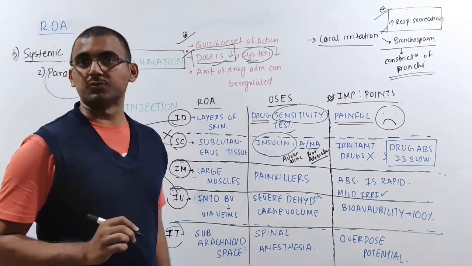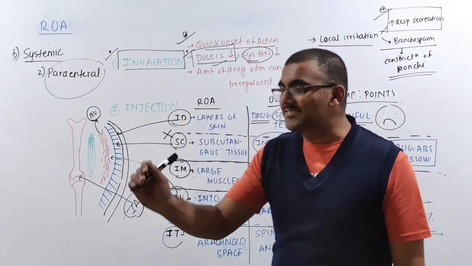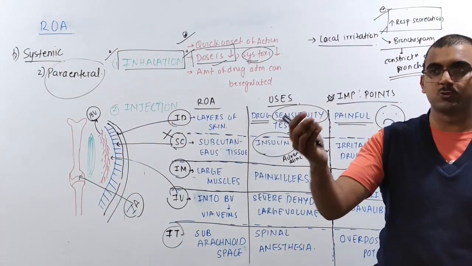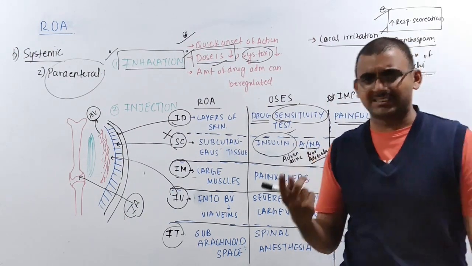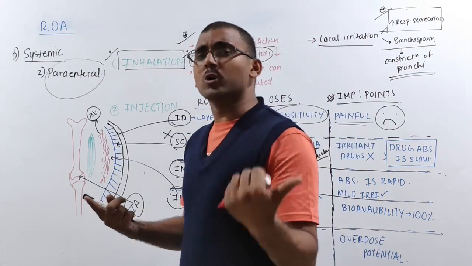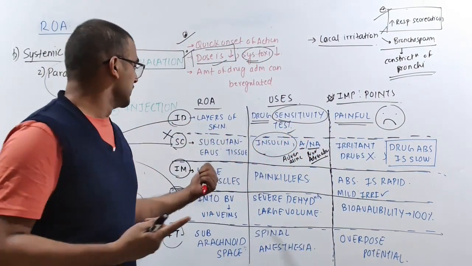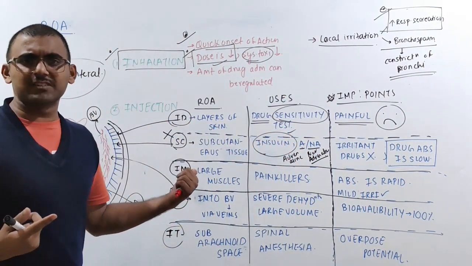What is an intramuscular route of administration? That means directly the drug is going to be administered inside the muscle. Now these are mainly muscles like gluteus maximus, that is the buttocks region, or maybe the thigh regions, where we are going to inject it. So when are we using this?